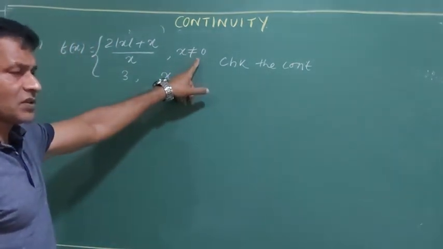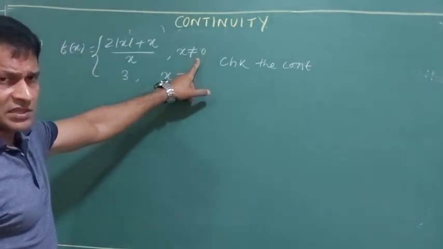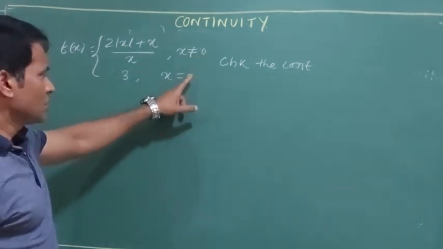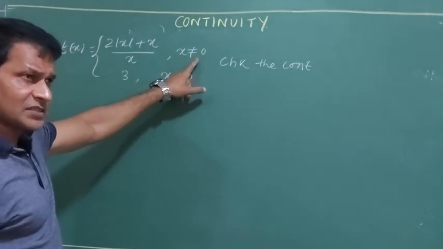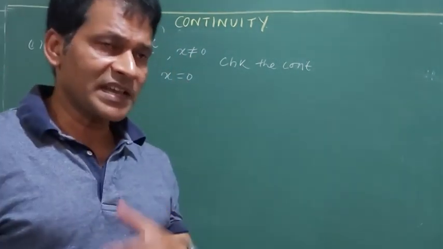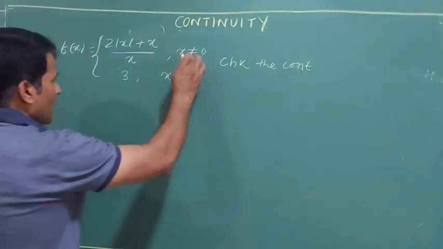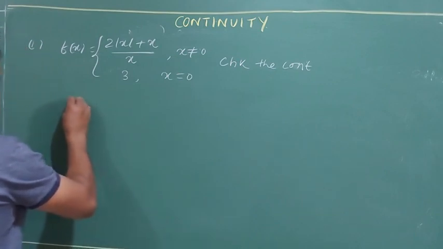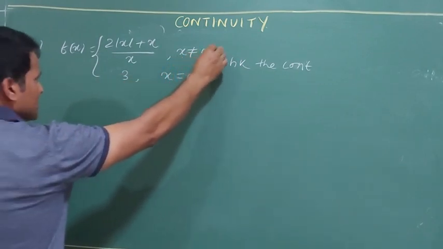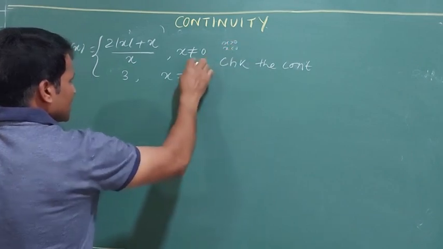Not equal to 0 means, as I told you some time before, it is greater than 0 or maybe less than 0. Greater than 0, less than 0, two conditions, and the third condition. That means all the three conditions are active here, so I can go for continuity here. Suppose I take x not equal to 0, it consists of x greater than 0 as well as x less than 0. Both the conditions exist.